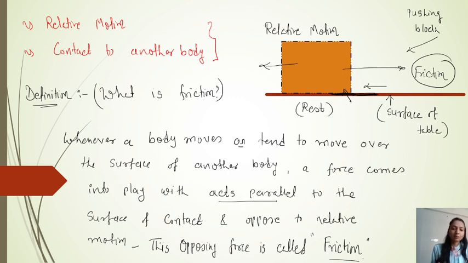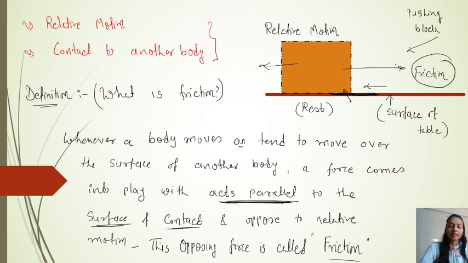This is acting parallel to the surface of contact. कहाँ पे वो surface है? ये surface और ये surface, वो parallelly add करेगी, लेकिन opposite to the relative motion. The relative motion is in the left side, so friction is in the opposite direction, so we can say it is in the right side. Consider, you can understand. Okay.